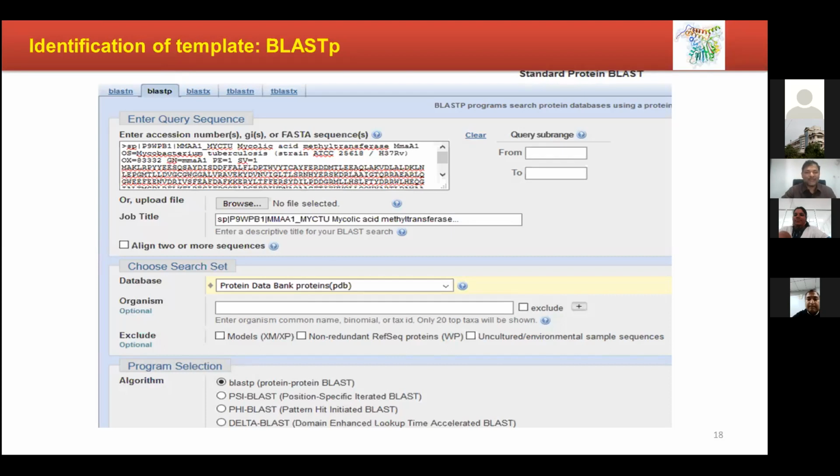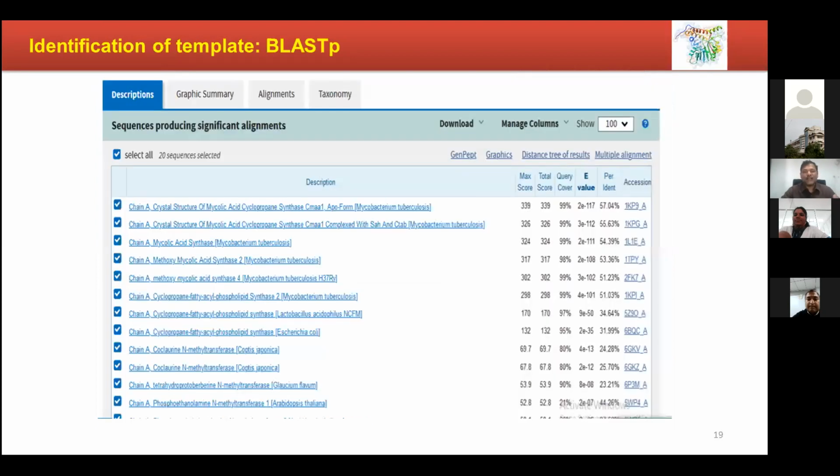Okay. Then once you do that, it is like a Google result. When you search for my name, my publications or what we have done, all those things will come. Okay. In the same way, you have searched for a different kind of name. So you got it. So here we got some of the proteins which were earlier obtained and three-dimensional structures were made. So these are what we call templates.